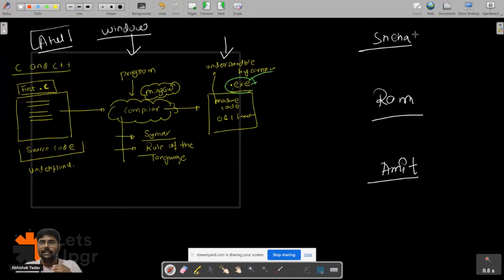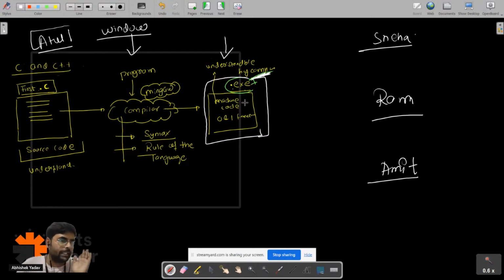They are saying, hey, I don't know how I can write the code. So they are good friends. Atul is saying, hey, what you have to do? You have to do nothing. You have to take my code. Atul will share this executable file. Atul will say, hey, take my executable file, run it on your system, and you are done with it. You are able to get the output on the output screen, right?